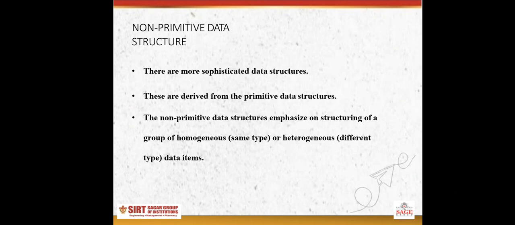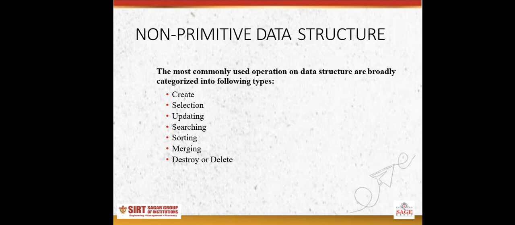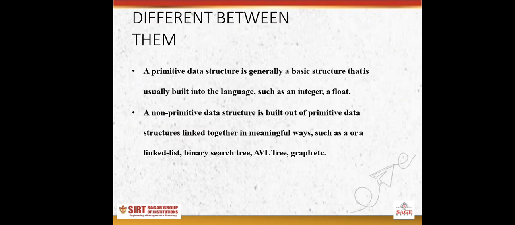Then comes non-primitive data structure. These are more sophisticated data structures. They are derived from primitive data structures. Non-primitive data structures emphasize storing of homogeneous and heterogeneous data items. In non-primitive data structure, the most commonly used operations are broadly categorized into the following types: creation, selection, updating, searching, sorting, merging, destroy and delete.